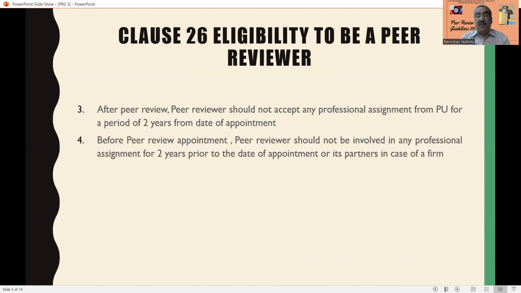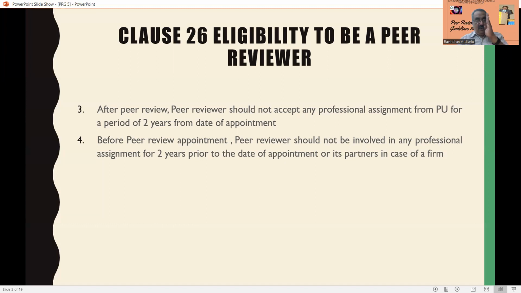Another condition is that before becoming the peer reviewer, you should not have been involved with the practice unit for 2 years prior to the date of appointment, nor should your partner, in case of a firm.